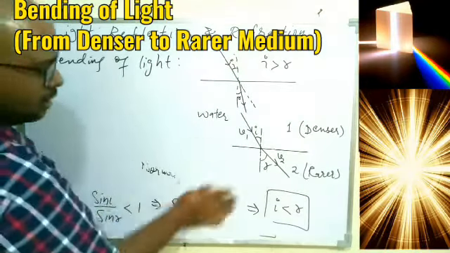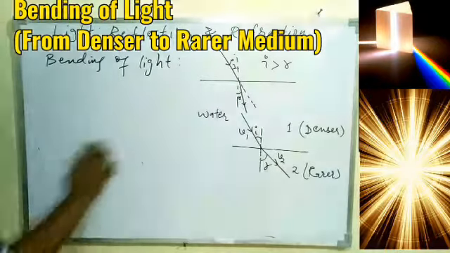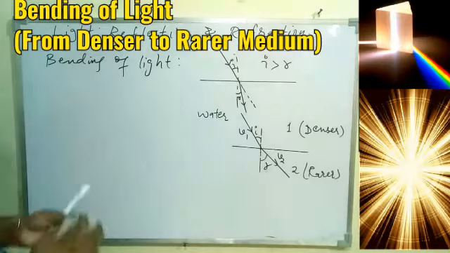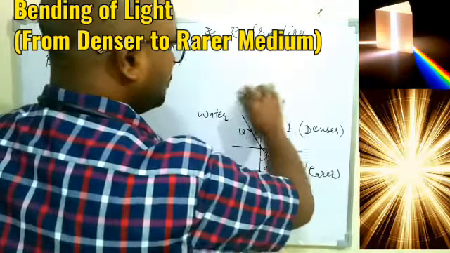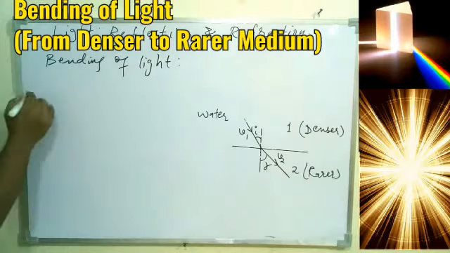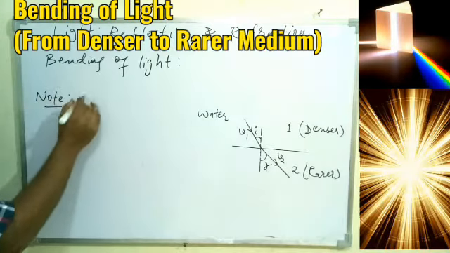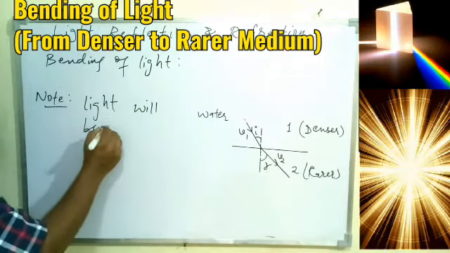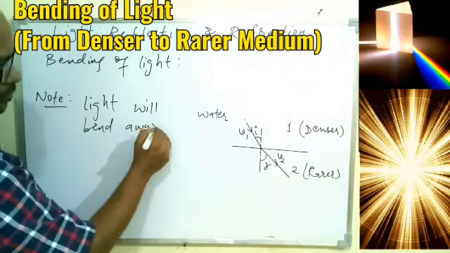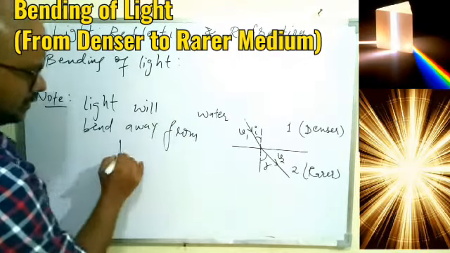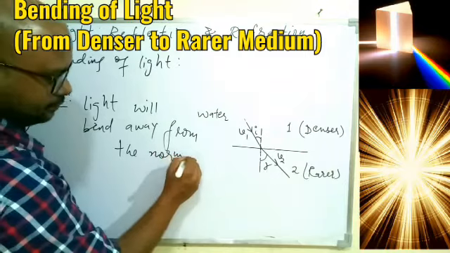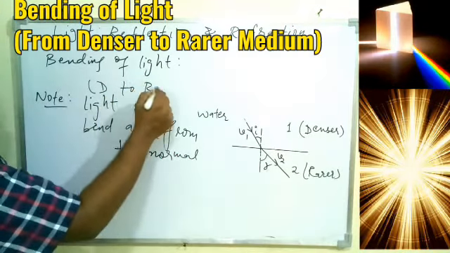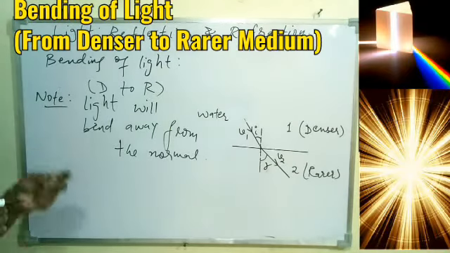So that is how we find out if the ray of light is traveling from one to other medium, then in which direction the ray of light will bend, that is towards the normal or away from the normal. So we can say here in the second case, light will bend away from the normal. So this is the case for denser to rarer medium, and the previous case was the rarer to denser medium.